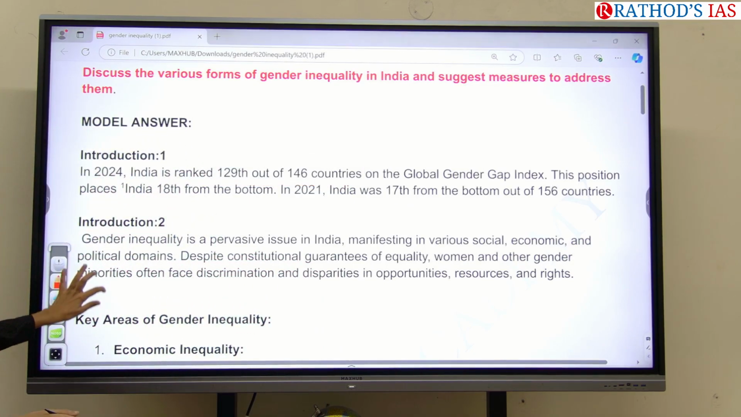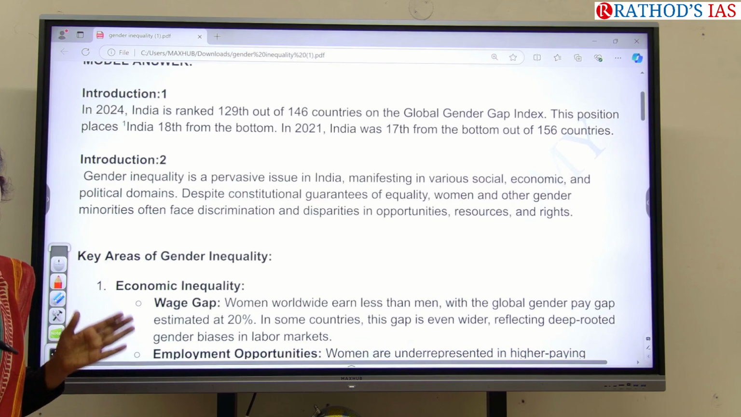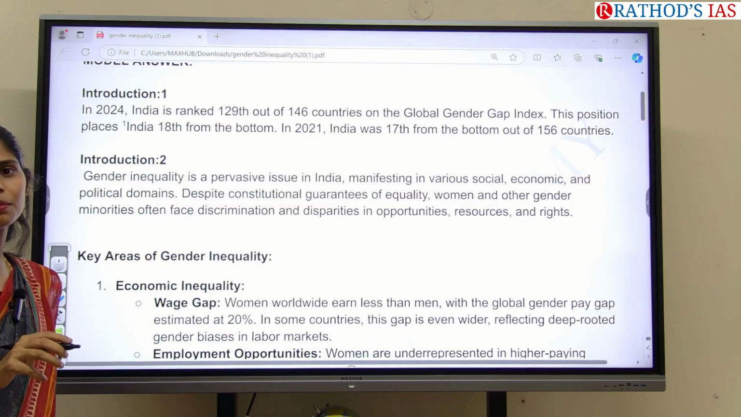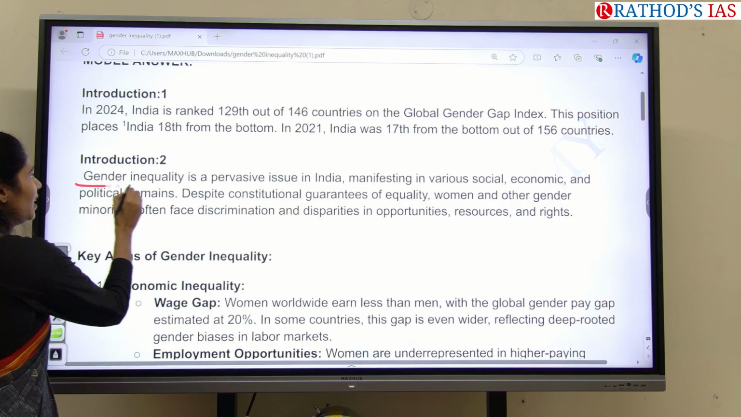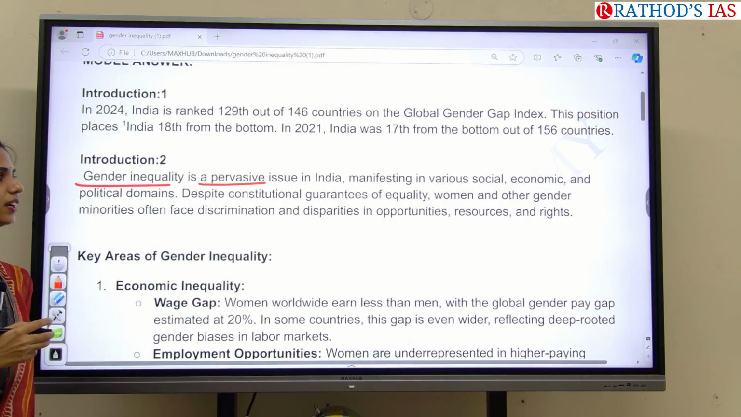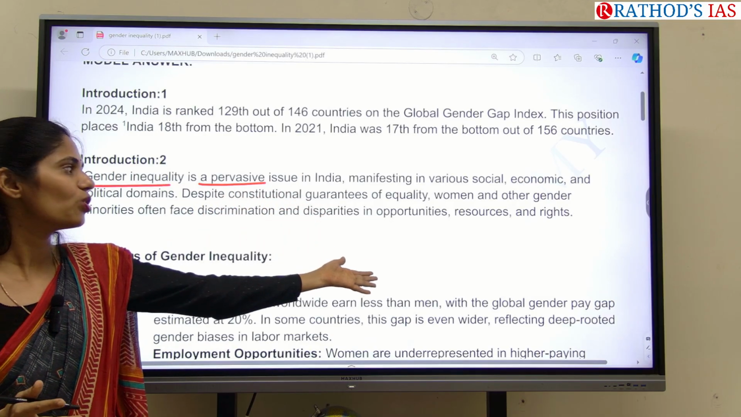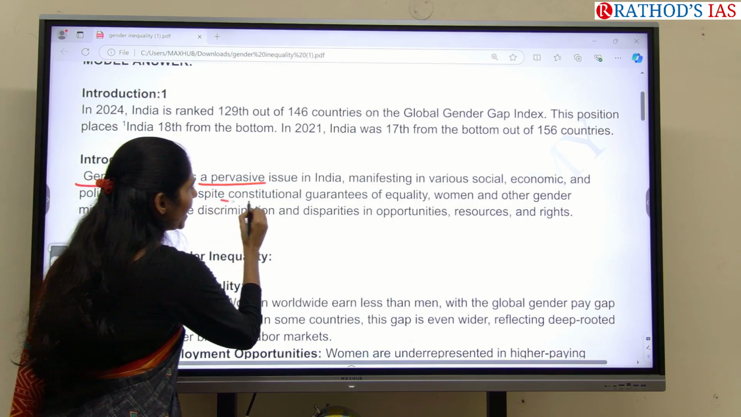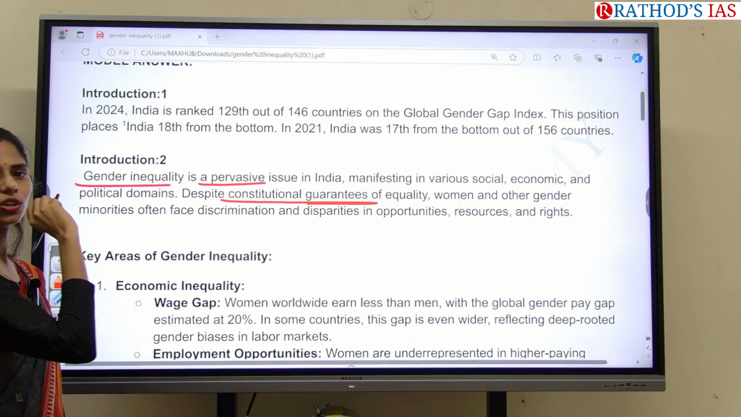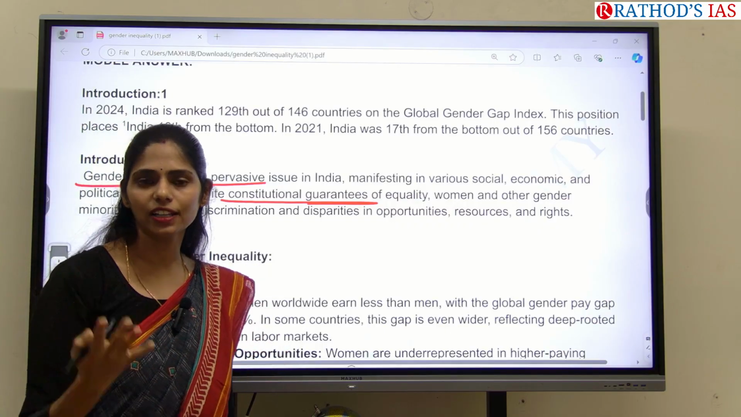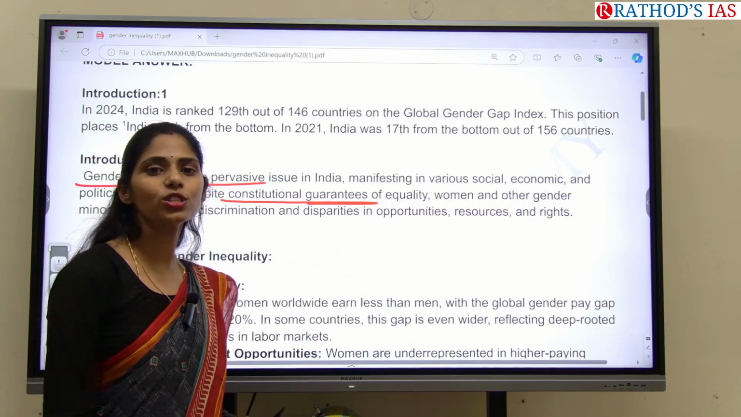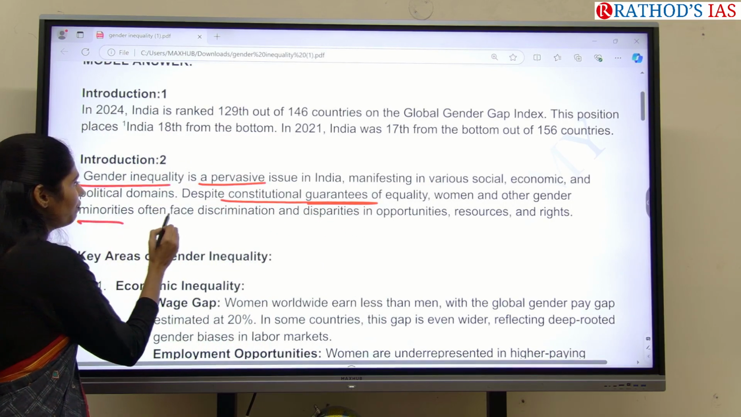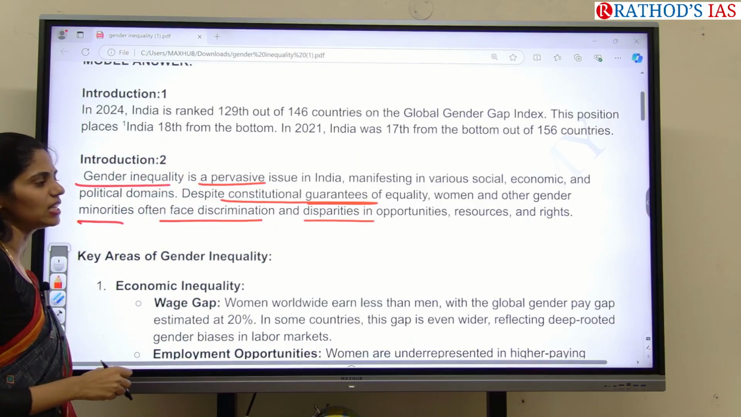And the second introduction is, many of you might not be remembering the data. So you can use the definitions if you are very poor or very bad at remembering the facts like me. So gender inequality is a pervasive issue in India which is manifesting in various social, economic, political domains. Despite constitutional guarantees, so in our constitution we have the right to equality, Article 14, and even the Preamble is saying about equality, and women and other minorities are facing discrimination, disparities in opportunities, resources and rights.